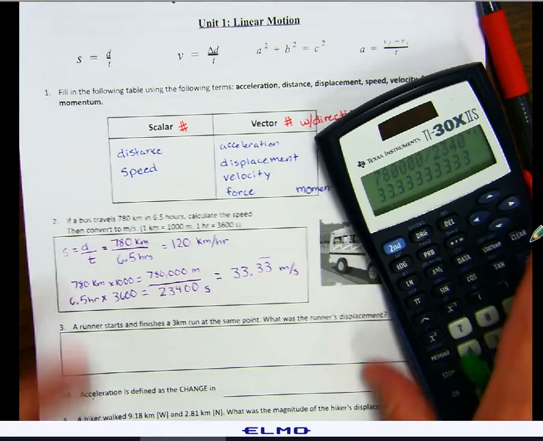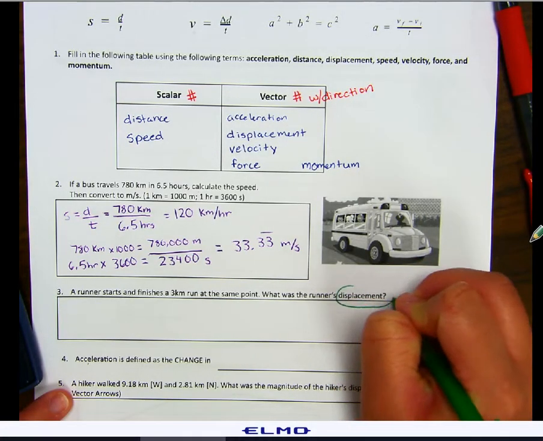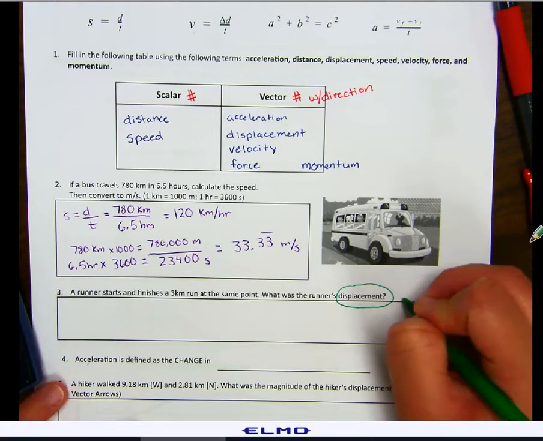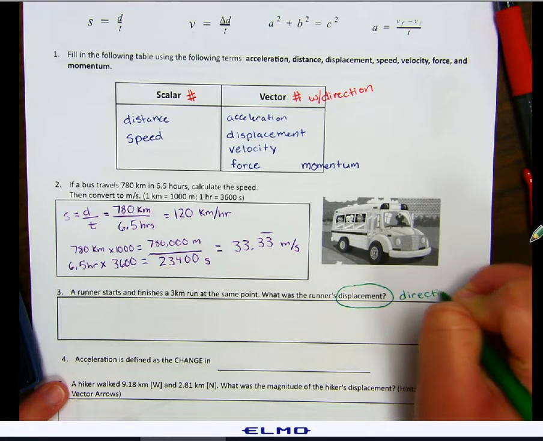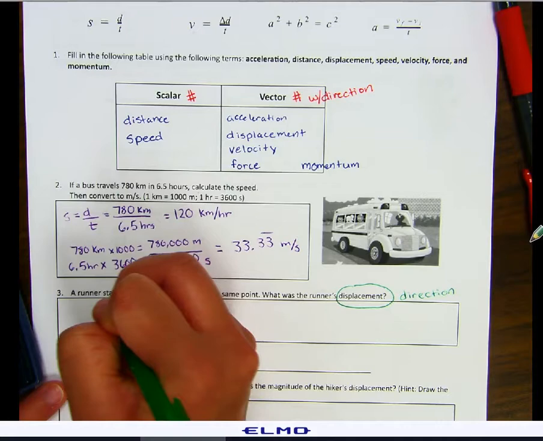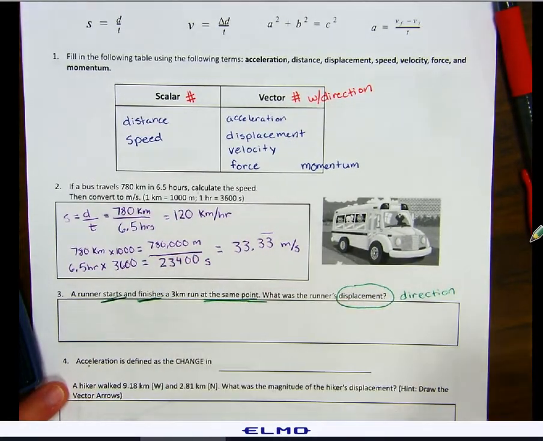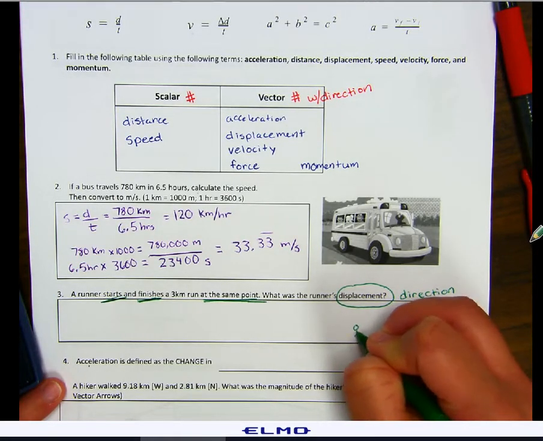All right, number 3. A runner starts and finishes a 3-kilometer run at the same point. What is the runner's displacement? So the key here is to look at displacement. It cares about which direction you're going to go. So if he starts and finishes at the same point, here's my runner. He's running.